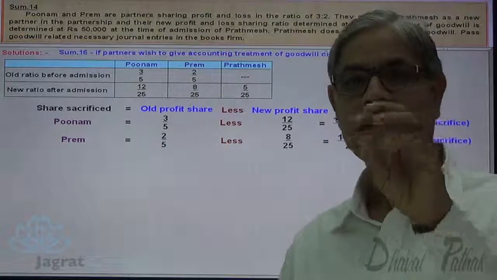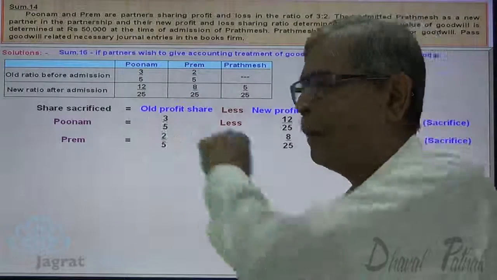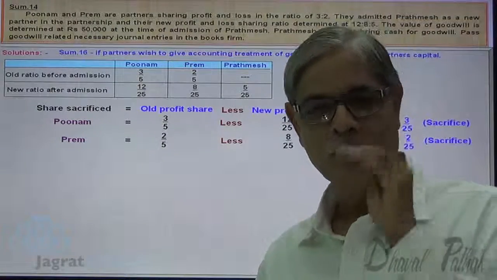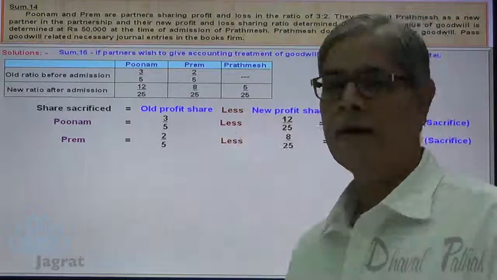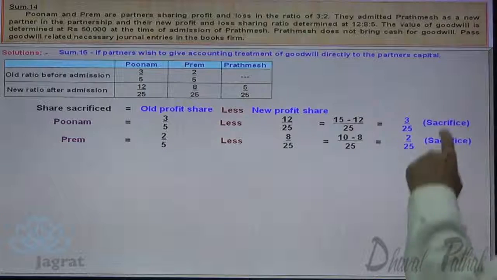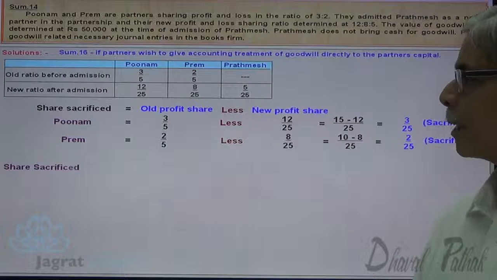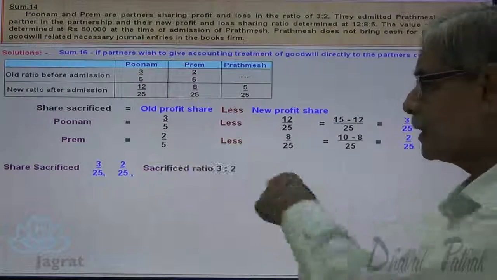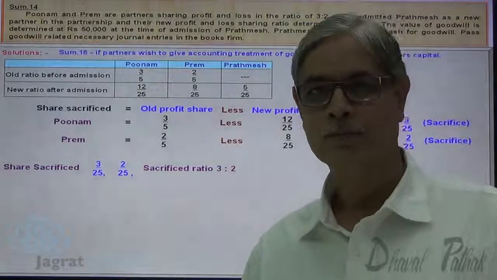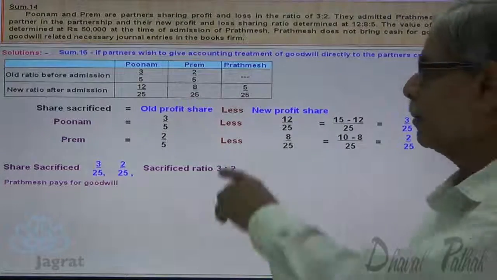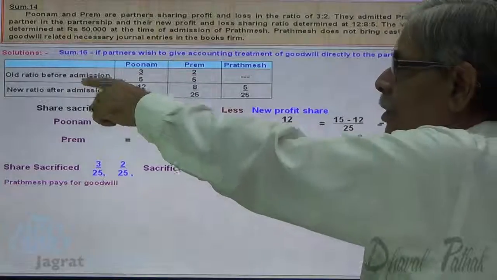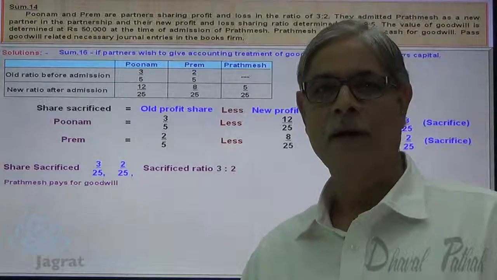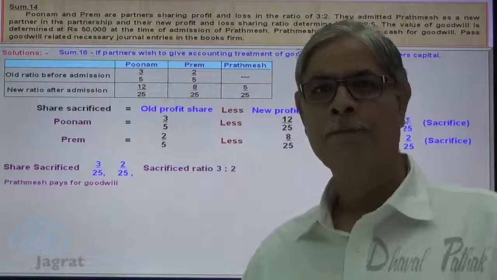So 3/25 share is sacrificed by Poonam, 2/25 share is sacrificed by Prem. Out of 25 profit, 3 is sacrificed by Poonam and 2 is sacrificed by Prem. Now the share sacrificed in ratio is 3:2. Now Prathamesh is a gainer. His share before admission was 0. After admission he got 5 upon 25. So 5/25 share is gained by Prathamesh.